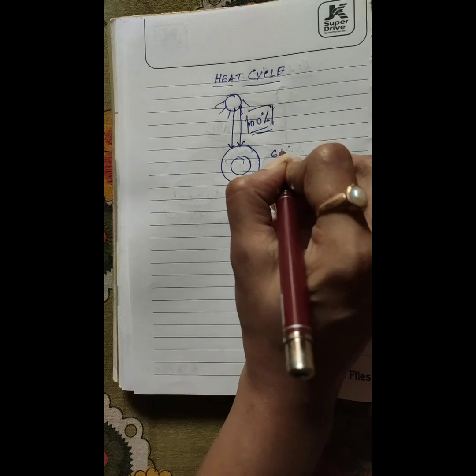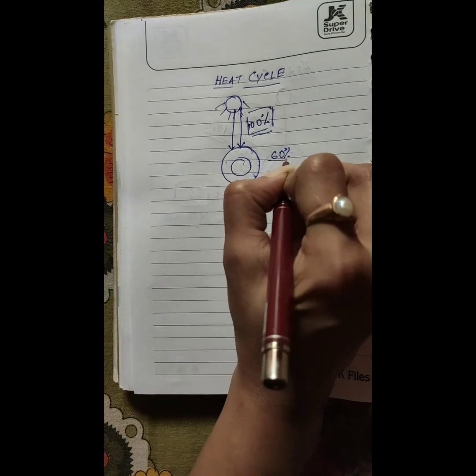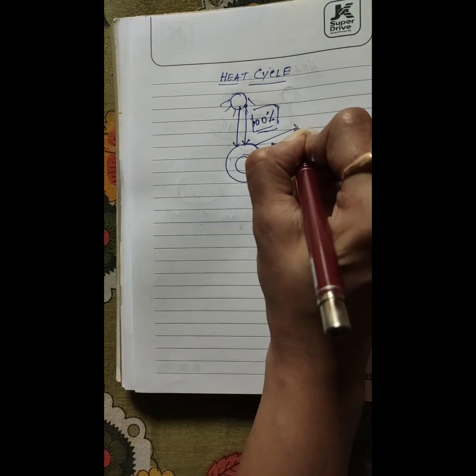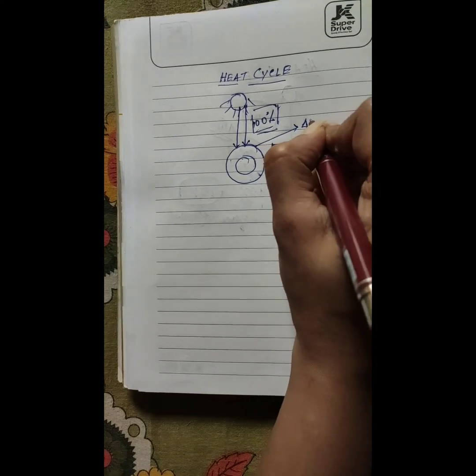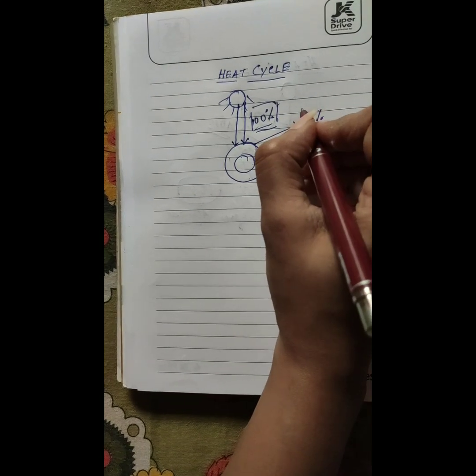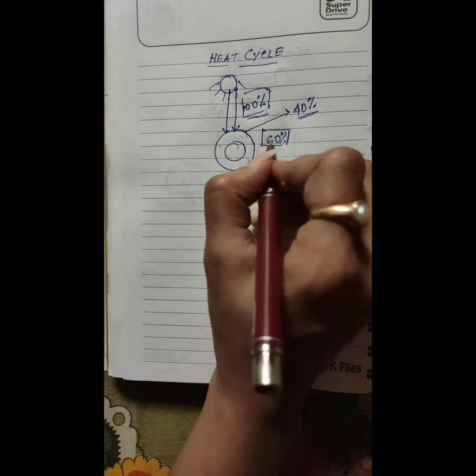Only 60% is absorbed by the earth and the atmosphere, and the rest, 40% of the 100%, is reflected back into space.